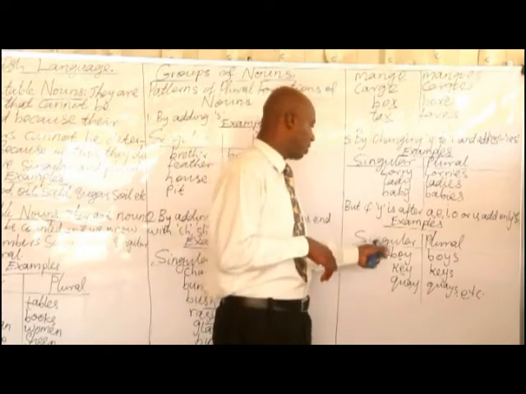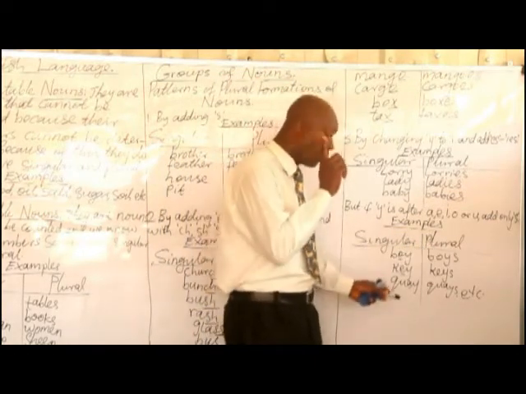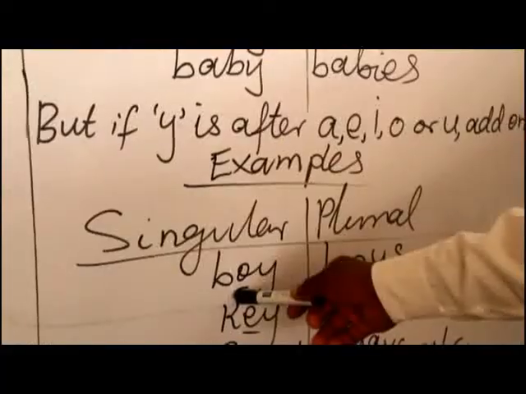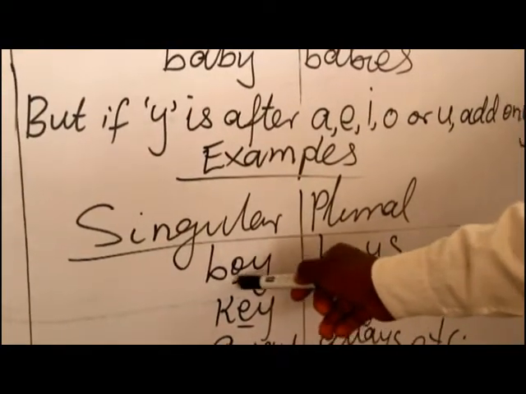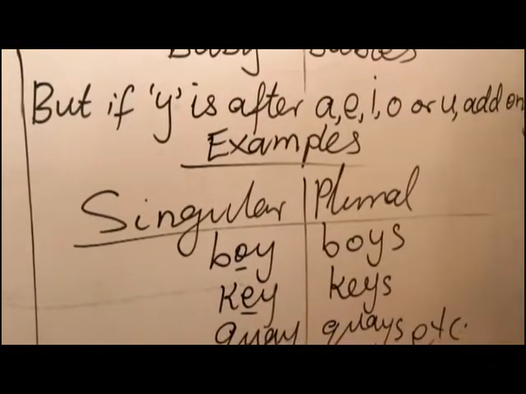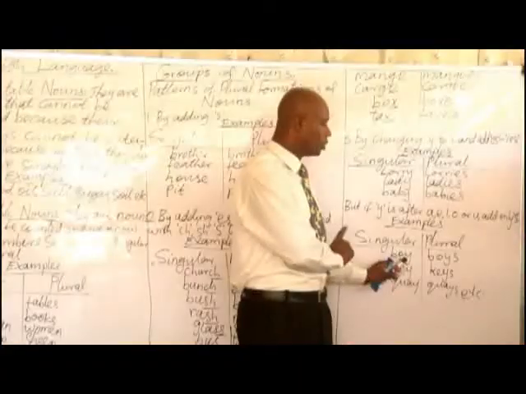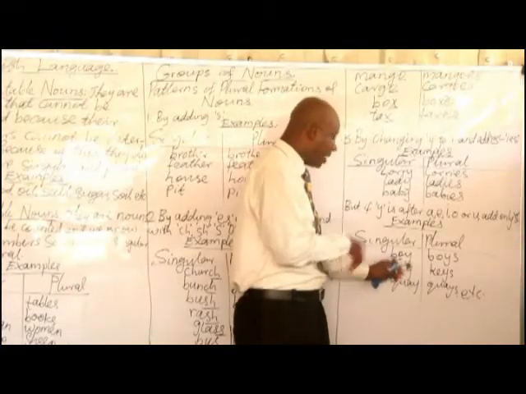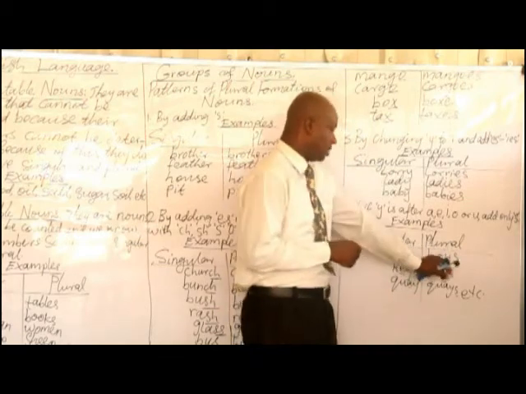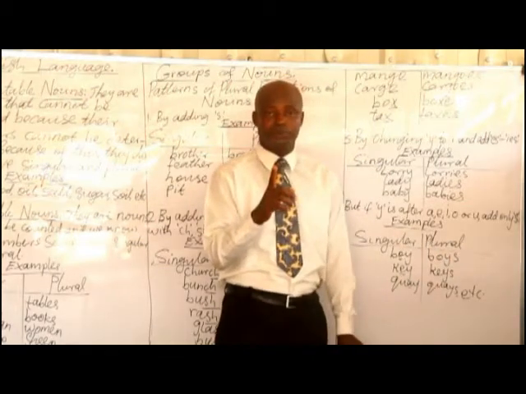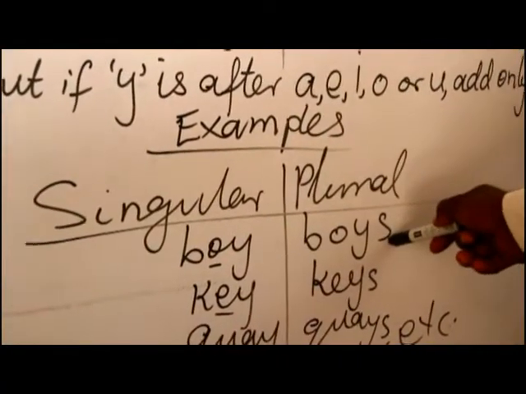Example, boy, because boy is spelled B-O-Y. The Y is immediately after O, and O is a vowel letter. We are not going to change Y to IES. We simply add only S to make it plural. That's why we have boys.